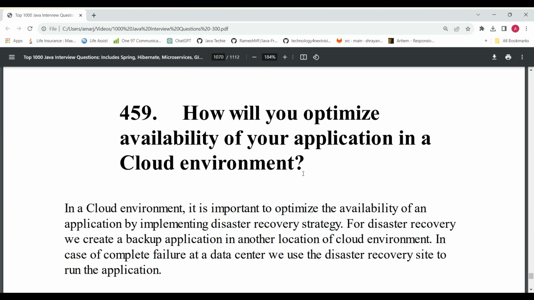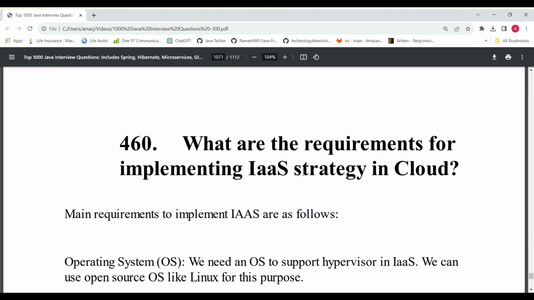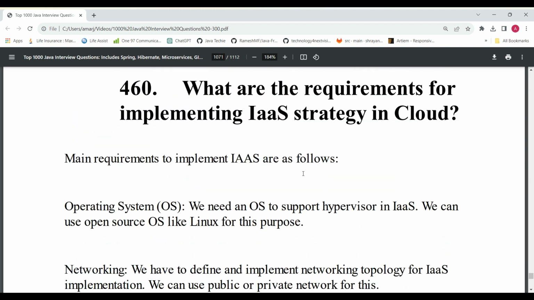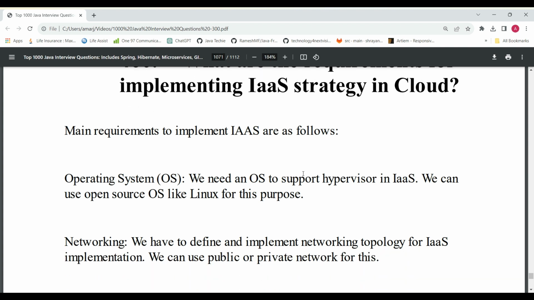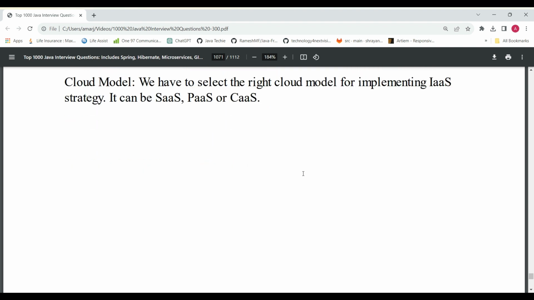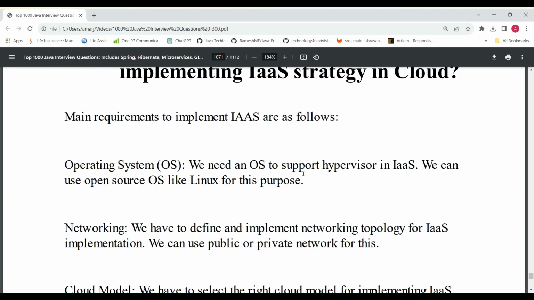The next question is how will you optimize availability of your application in a cloud environment? It is important to optimize the availability of an application by implementing a disaster recovery strategy. What is the requirement for implementing an IaaS strategy in cloud? Mostly an operating system, networking, and cloud models. These things will be considered for the AWS and cloud components.